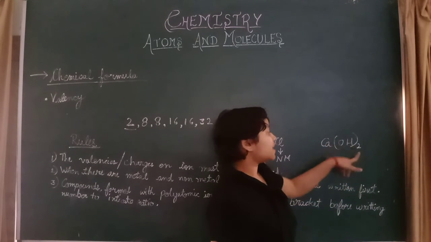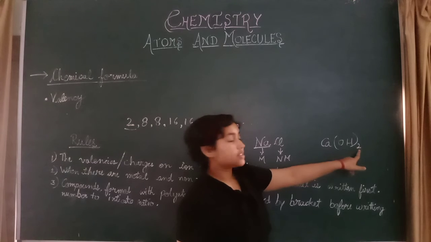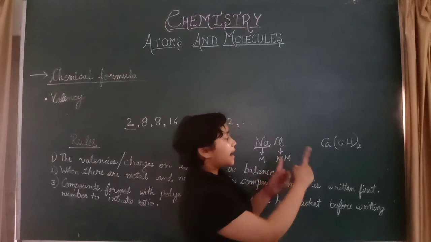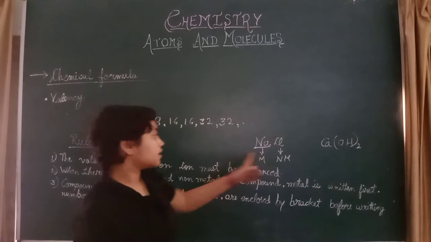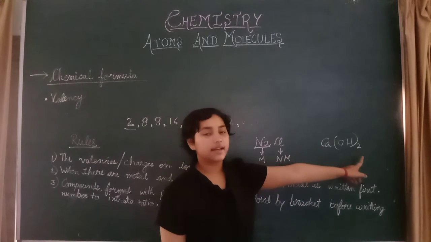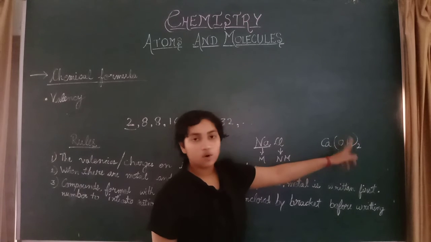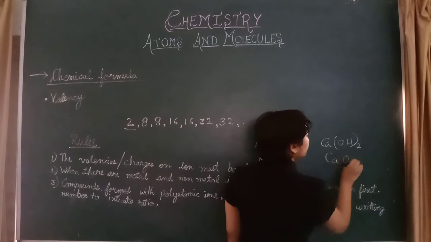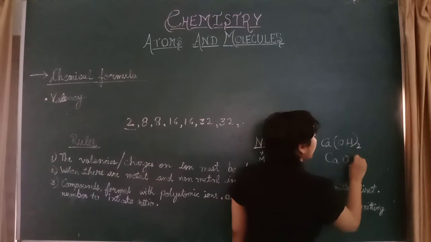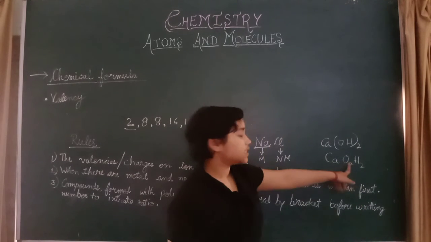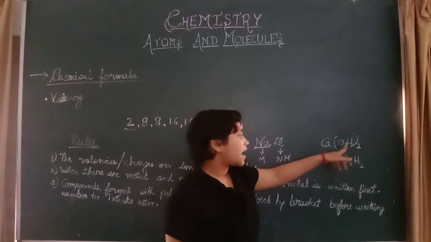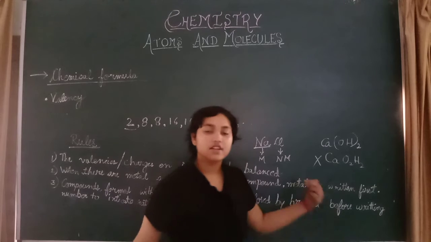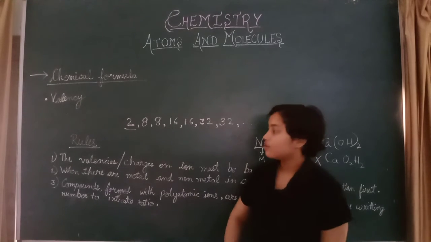This 2 is the valency of O and H also. So instead of writing CaO2H2, we take 2 as common and write it outside like this. This one would be wrong. This is the wrong method to write a chemical formula.